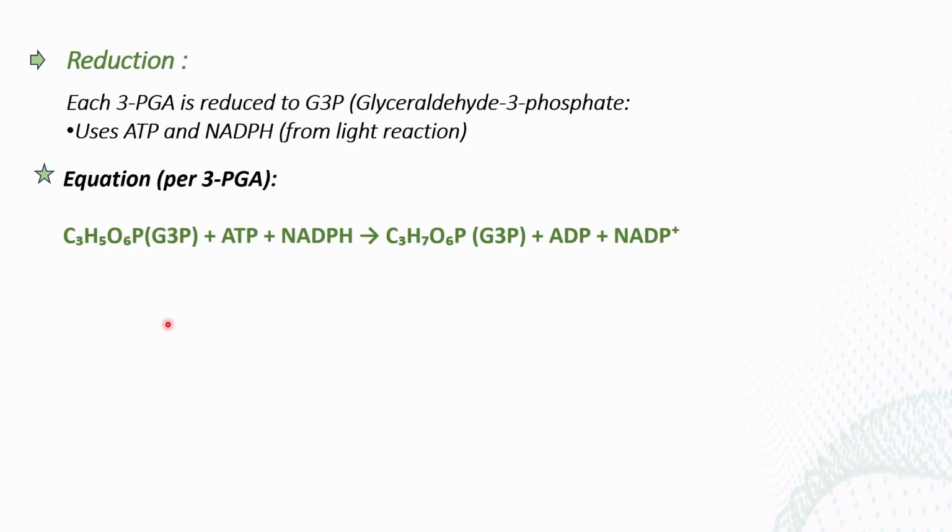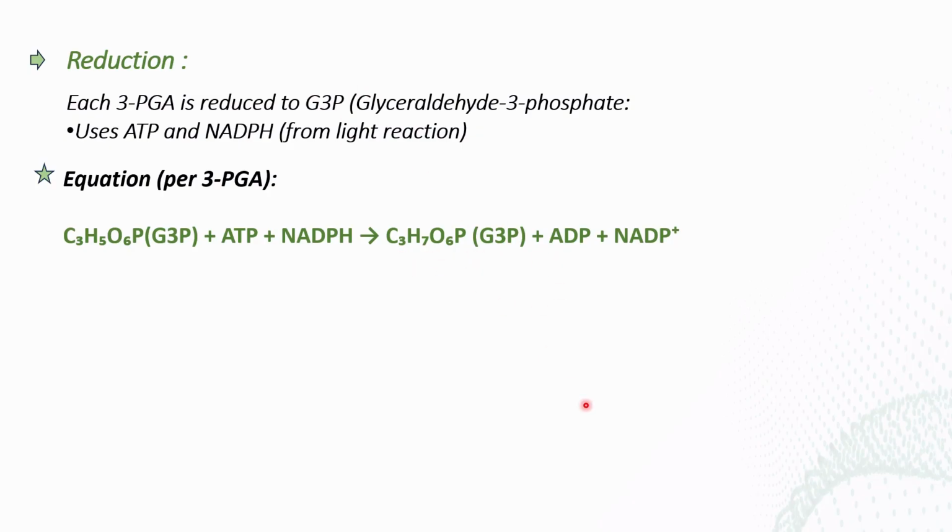Here you can see the equation of how it happens. This is the formula of PGA. Sorry, this is a typing mistake. This is the PGA and it combines with ATP and NADPH and is reduced to another 3 carbon compound, glyceraldehyde 3-phosphate.